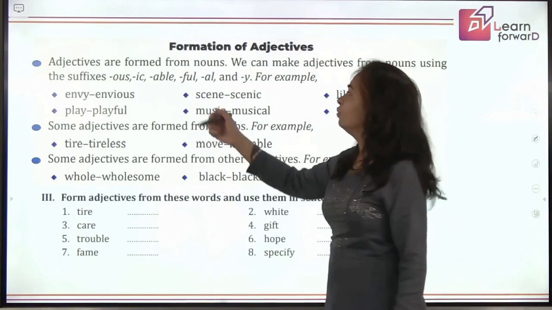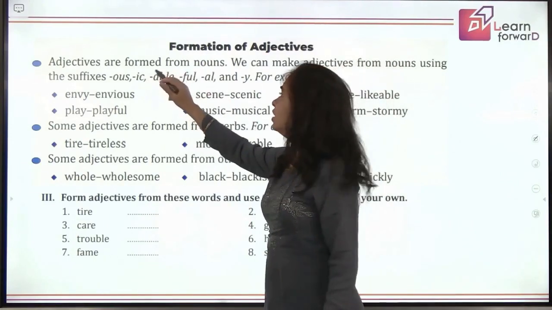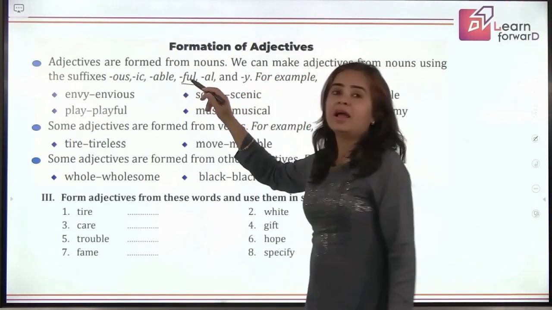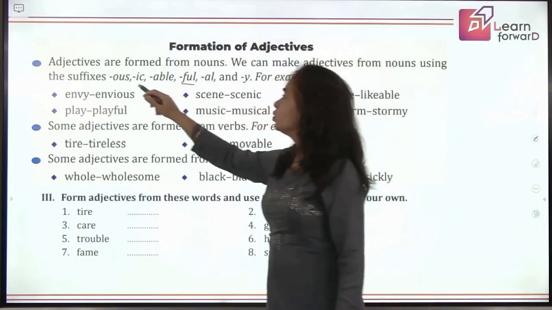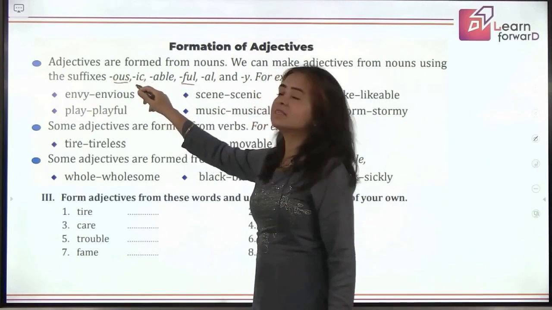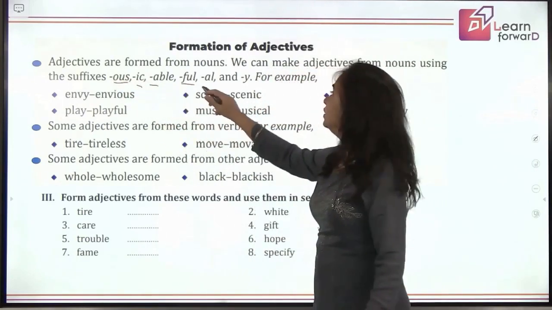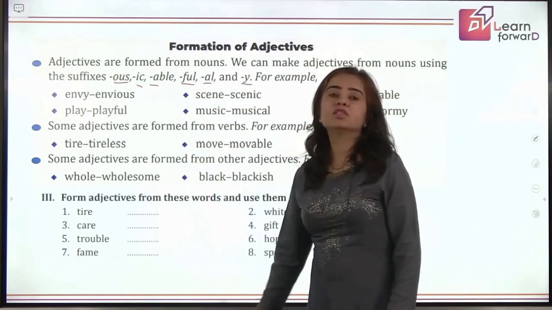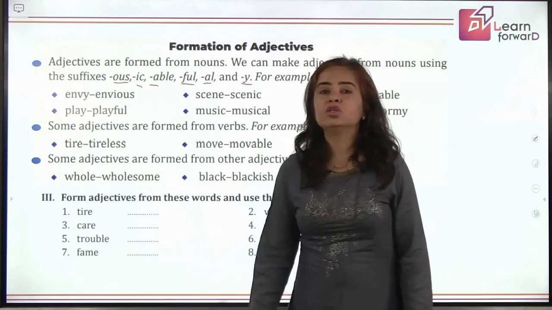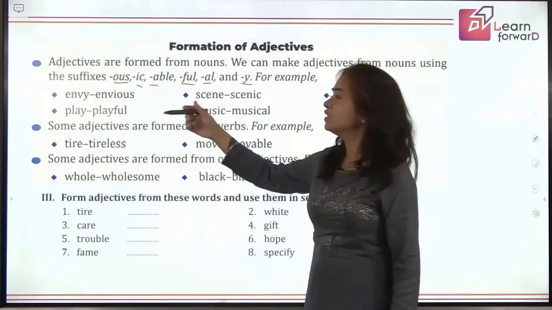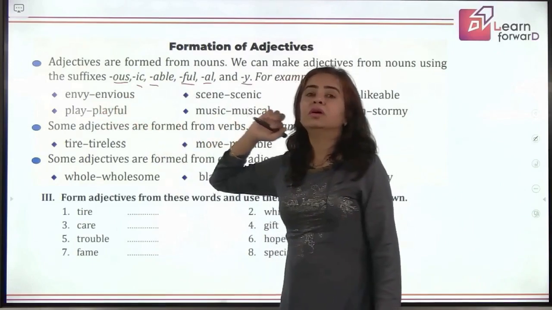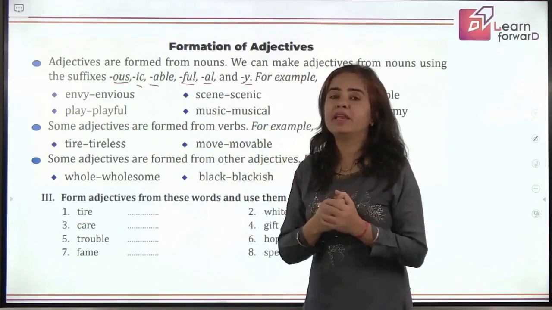So one of the rules is you can just add FUL, and there are other suffixes also: OUS, IC, ABLE, then AL and Y. By adding these suffixes to the noun, you get your adjectives. Like we have examples here. Envy is to have the feeling of enmity, right?